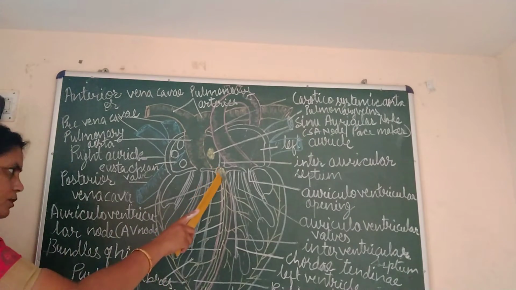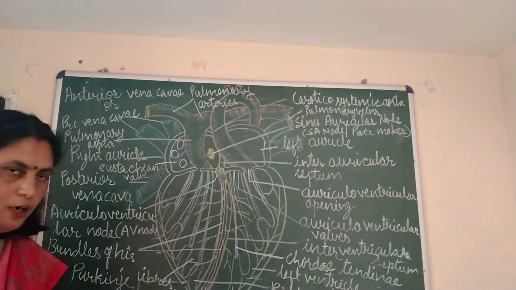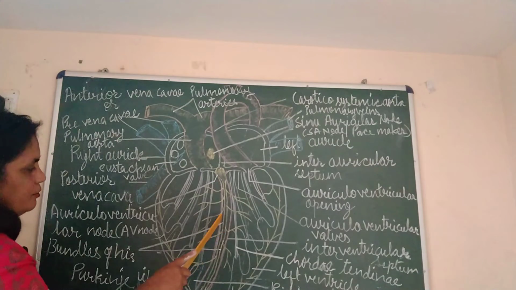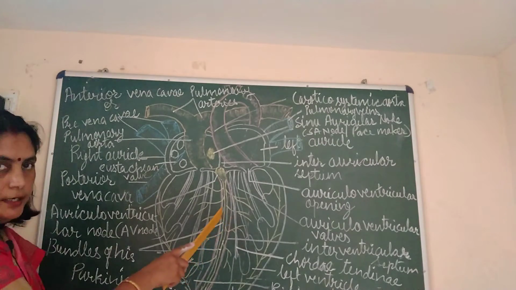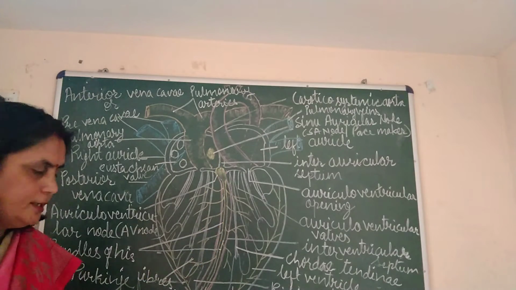From this muscular node, two bundles of muscles are given out which run throughout the length of the interventricular septum. So this is inside the septum. Got it?